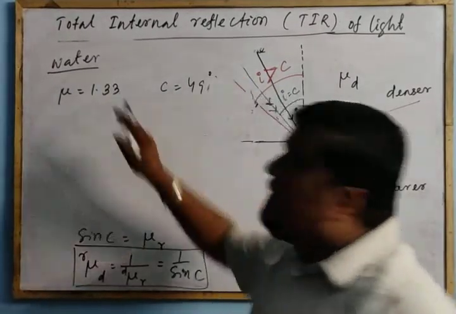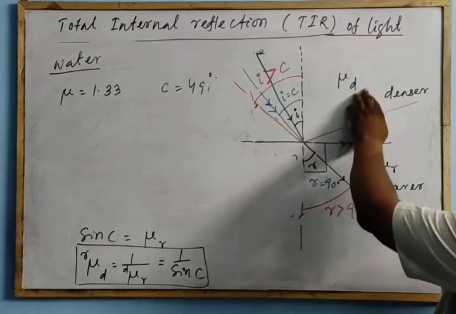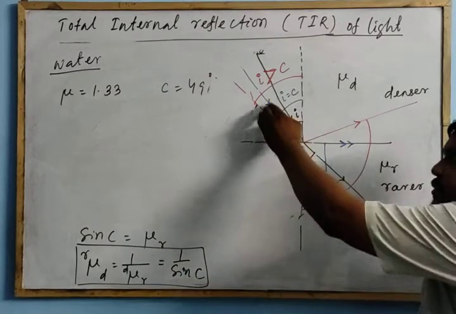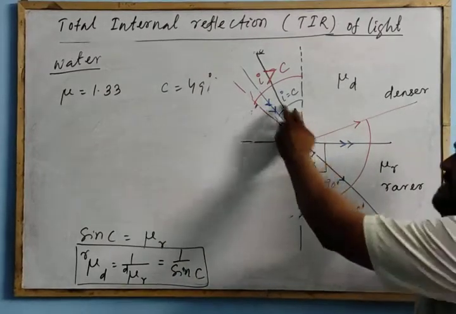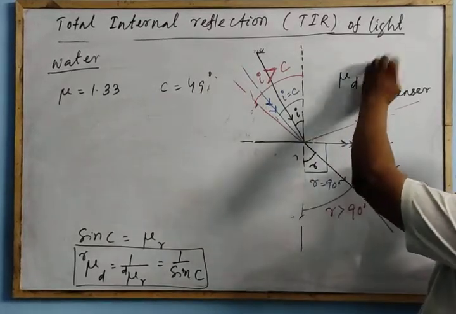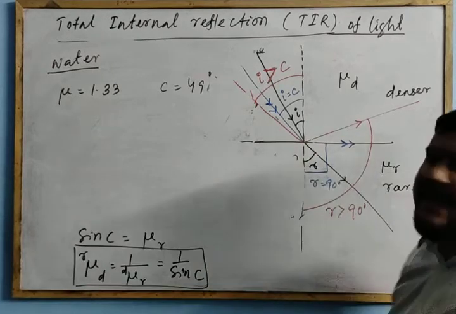Means what? If this is the air medium and this is the water medium, and a ray is traveling from water to air, if the angle of incidence is greater than 49 degrees, the incident ray will be sent back into the same water medium. It will not pass into the air medium.